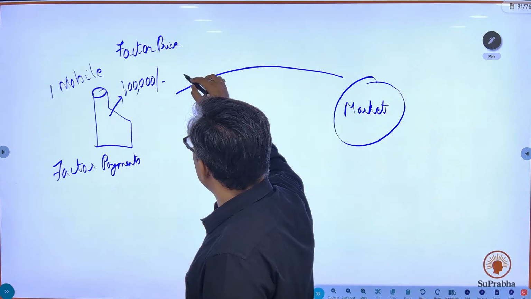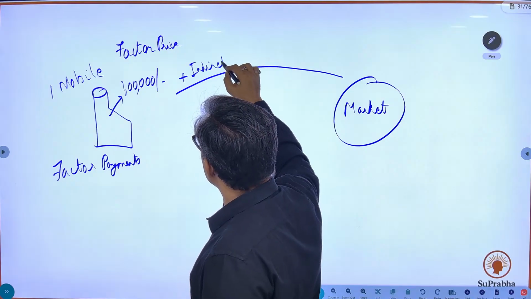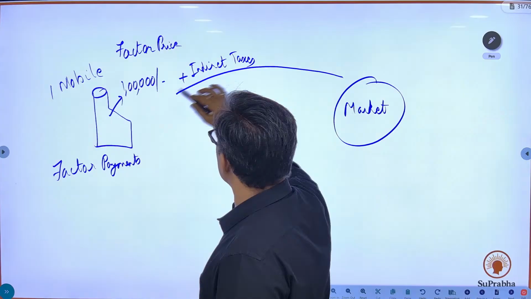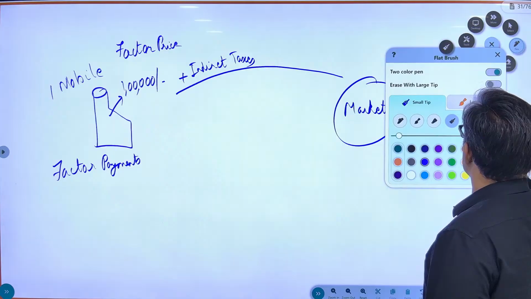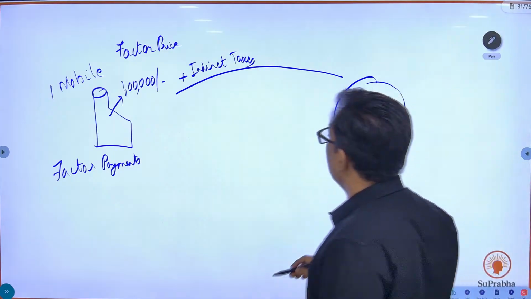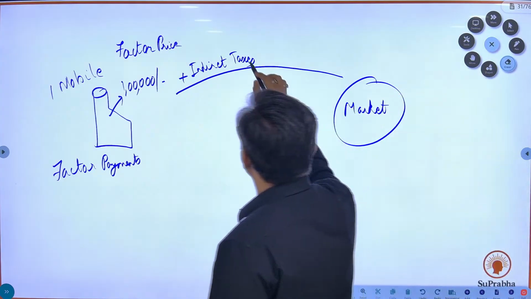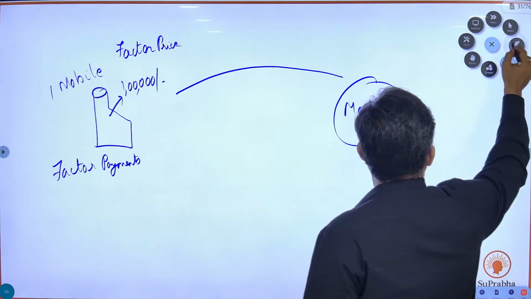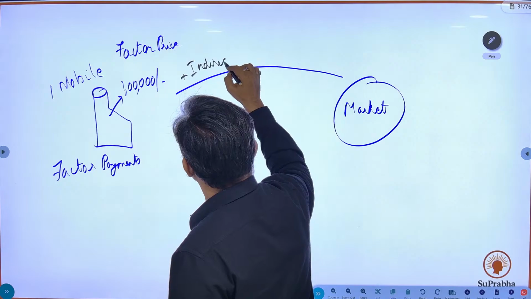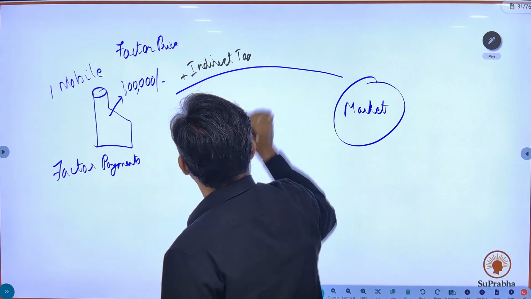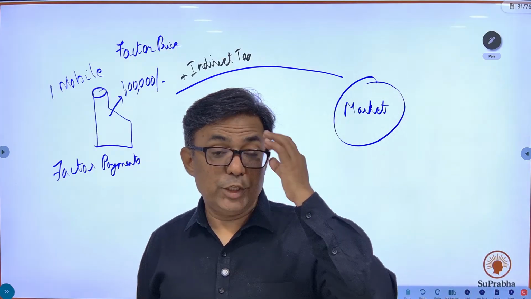So what happens is that over here you add the GST. GST is an indirect tax. So indirect taxes are added. When this product goes to the market, you add the indirect tax. Any other change which you can think of when this product goes to the market, which will change the price of that product?